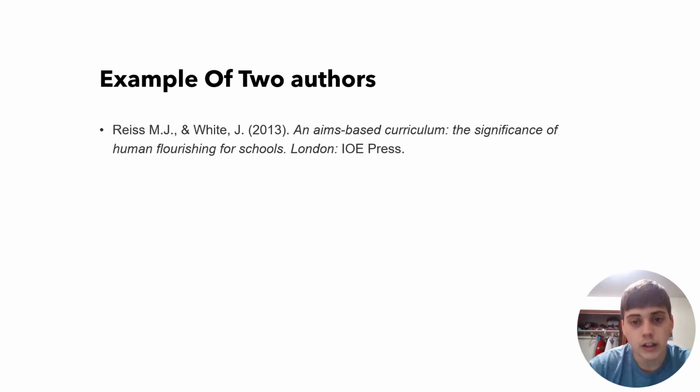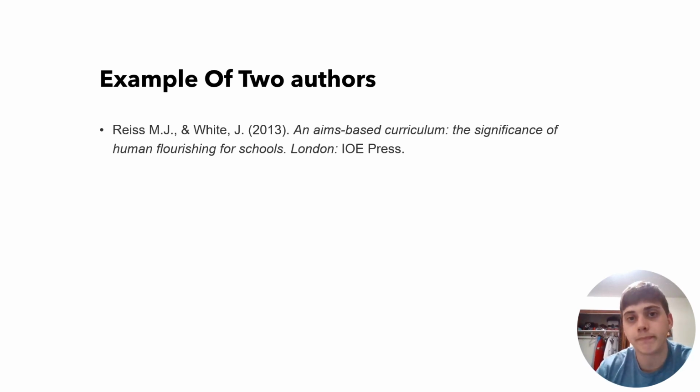So another example of a two-author in-text citation with APA is this one by Reese and White. Talks about the curriculum and the significance of human flourishing for schools. It's a pretty neat article. I've read it for the first time because I was looking for a source, an example, and it's neat.